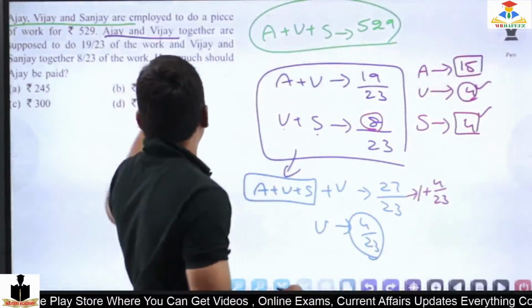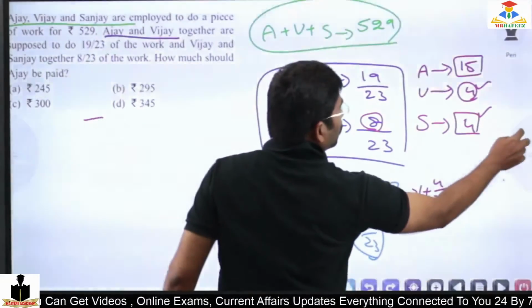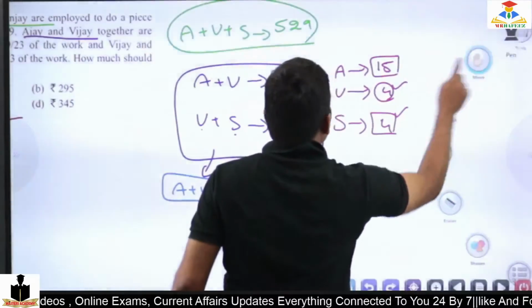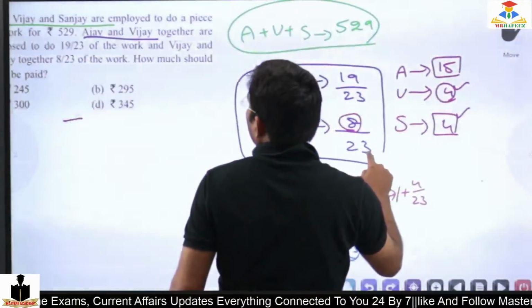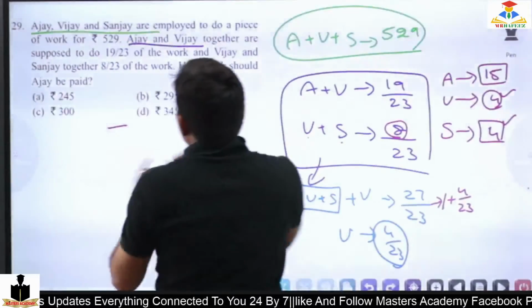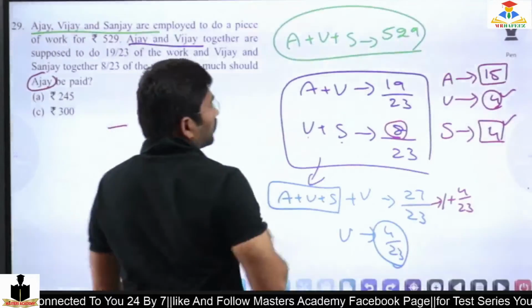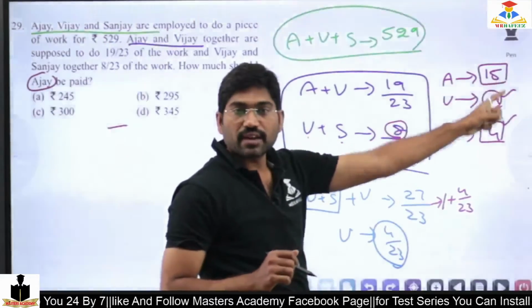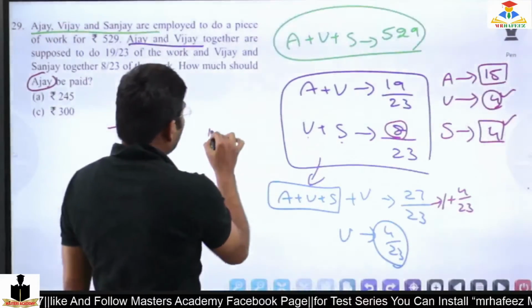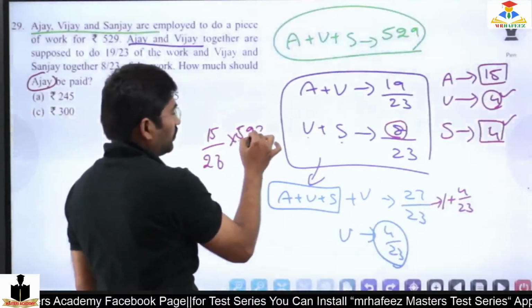Now, how much should Ajay be paid? At present the question asks how much Ajay should be paid. So they are asking about Ajay. Ajay's part is 15. 15 divided by 23 times 529.